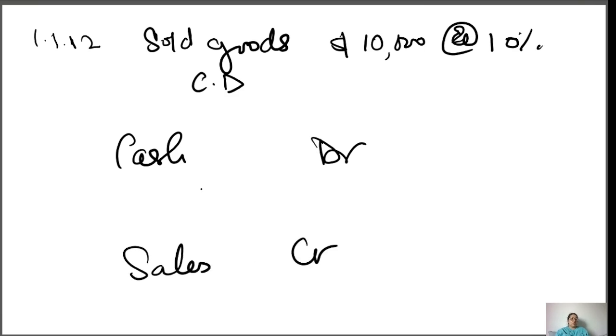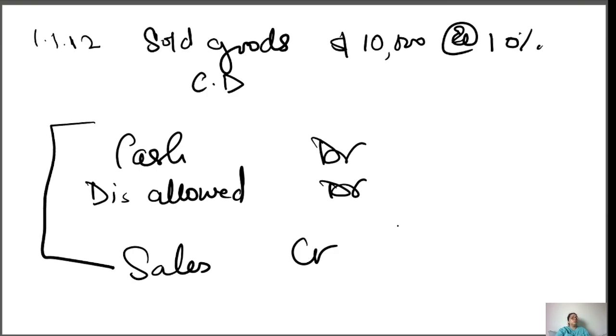If I'm a seller and I'm selling goods, for me it's a discount allowed. I'm allowing my customer a discount, and discount allowed is debit. We learned previously that discount allowed is debit because it's an expense for the seller. This will be your general entry.